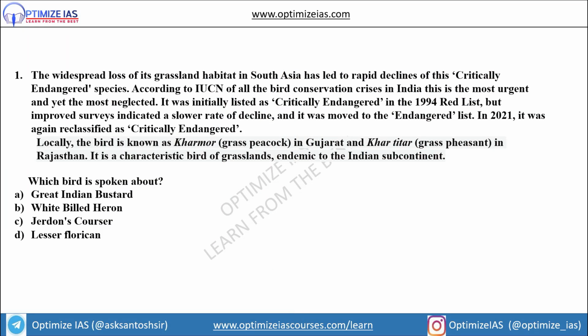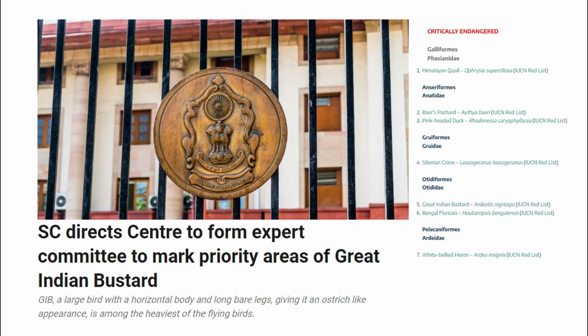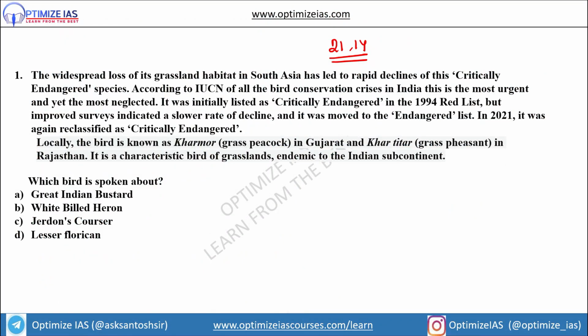The next question I have framed on the recent Supreme Court judgment where Supreme Court has said that the right against climate change effect is part of Article 21 and Article 14. So Supreme Court was hearing a petition for the critically endangered birds. You can see here Supreme Court directs the center to form committee for Great Indian Bustard. In this context, I have framed this question. So guys, in the recent case, Supreme Court was talking about protection of two birds which are critically endangered in India. So let us see this question, guys.